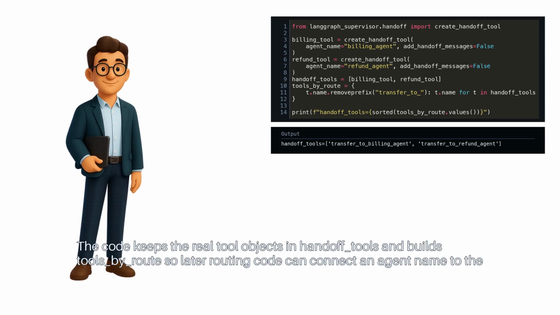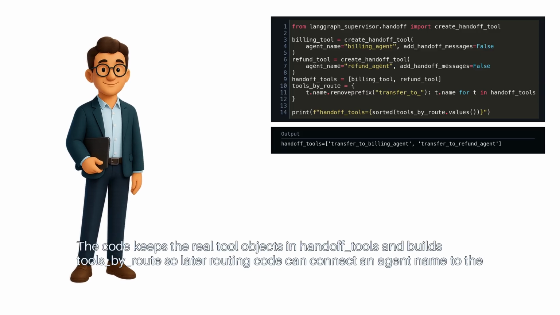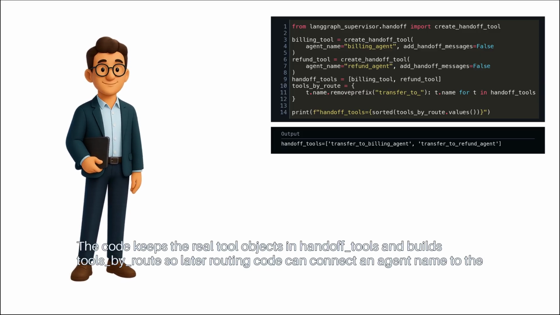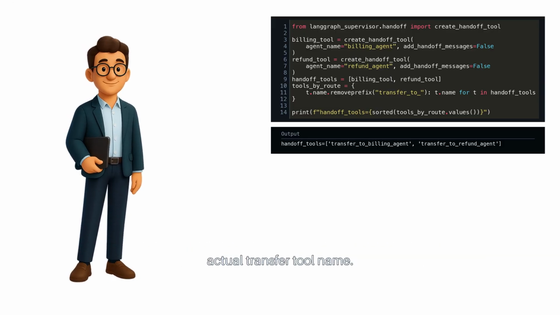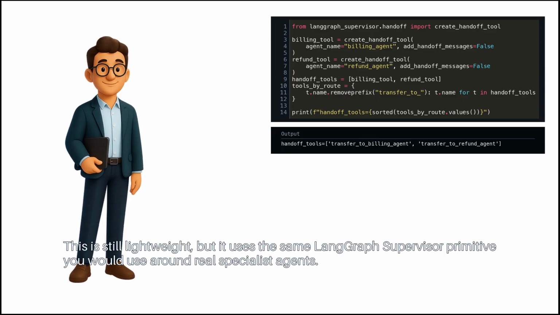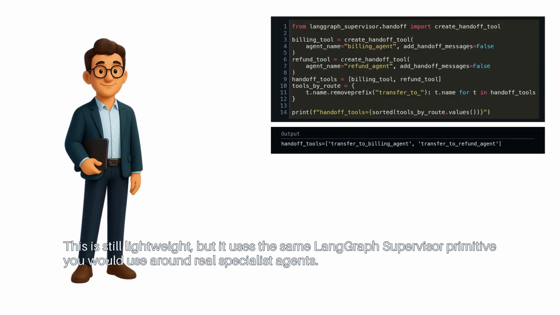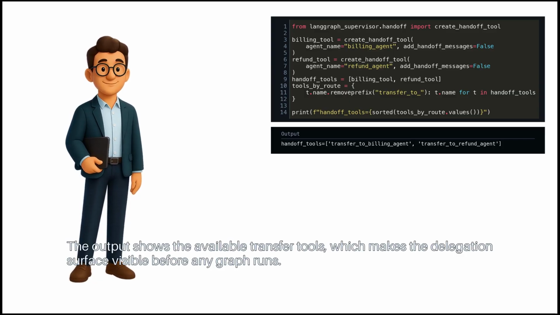The code keeps the real tool objects in handoff tools and builds tools by route, so later routing code can connect an agent name to the actual transfer tool name. This is still lightweight, but it uses the same LangGraph supervisor primitive you would use around real specialist agents. The output shows the available transfer tools, which makes the delegation surface visible before any graph runs.